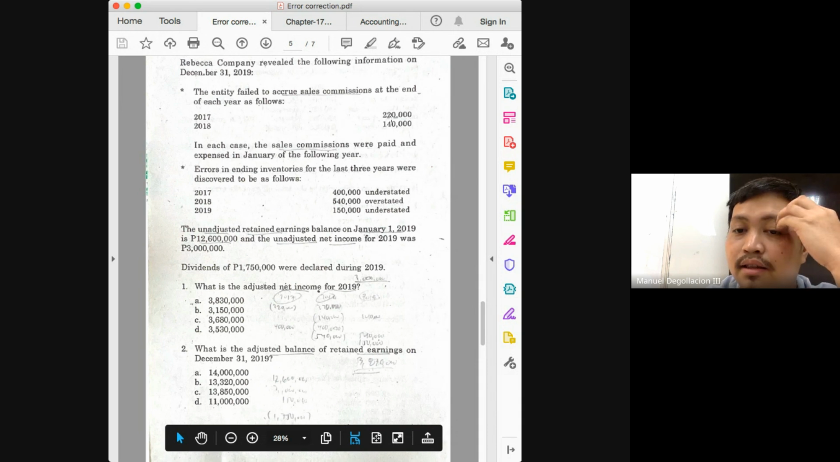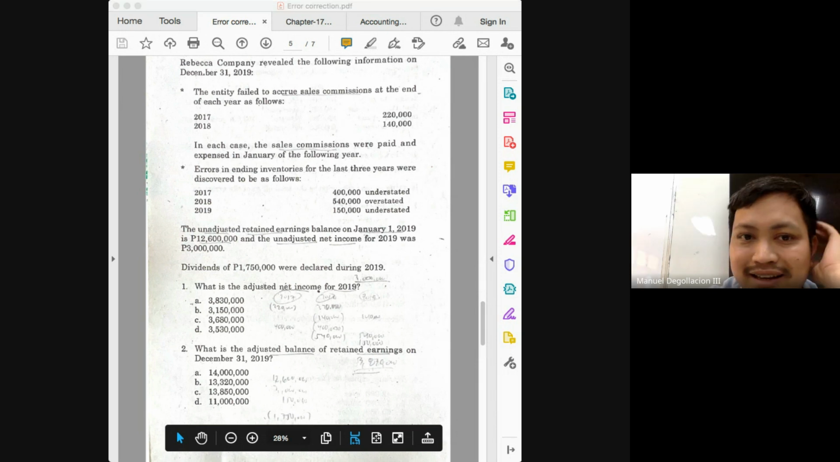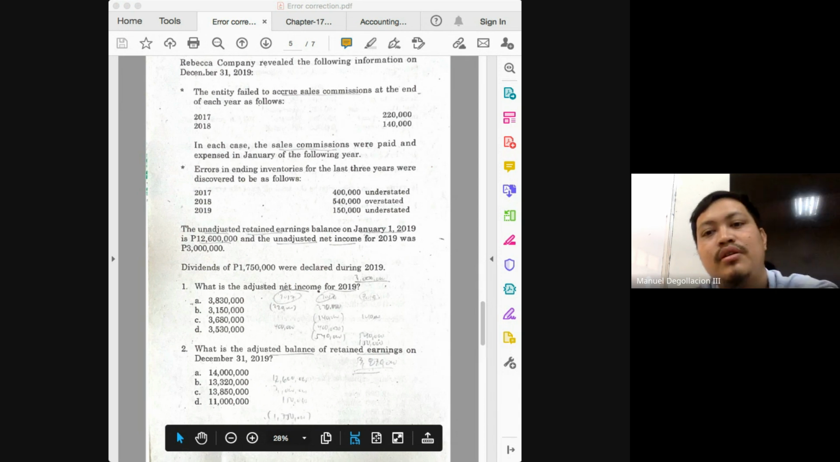Next, add the corrected net income now. The adjusted net income. How much is the correct net income? It is 3,830,000. And then deduct dividends declared of 1,750,000. Okay, so how much was the beginning balance, class? 11,920 plus 3,830,000 minus 1,750, class. How much will that give you? 14 million. Make sure you computed it, class. I do not have here the computation. So the answer there would be 14 million.